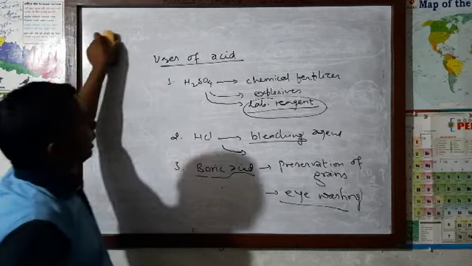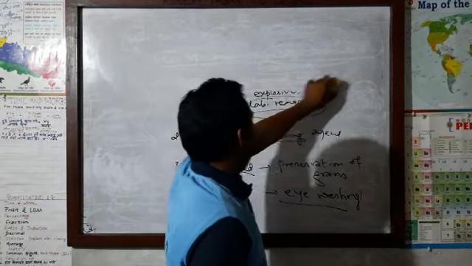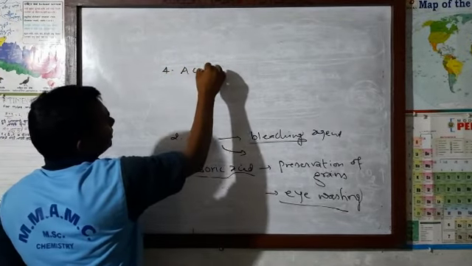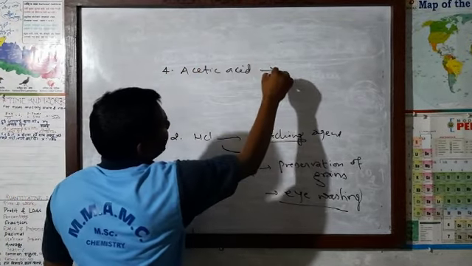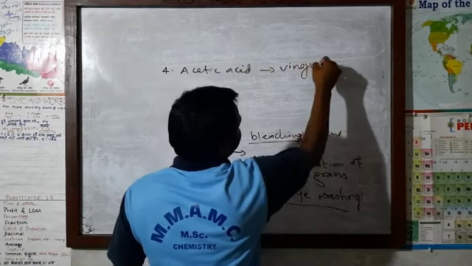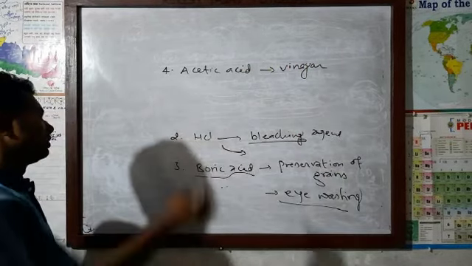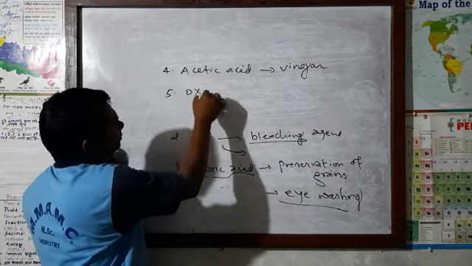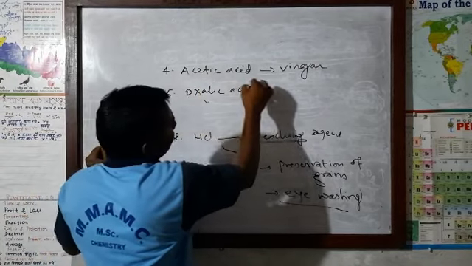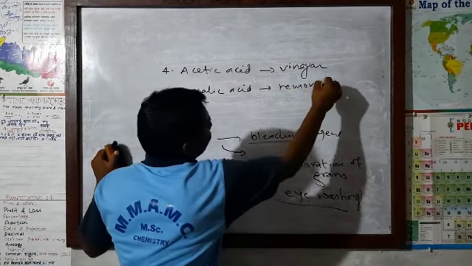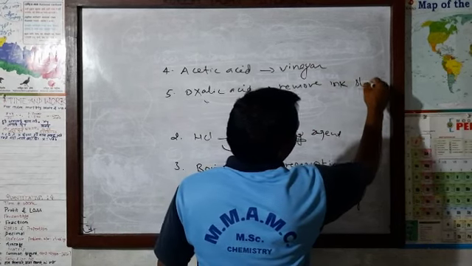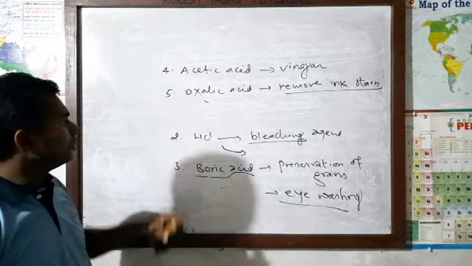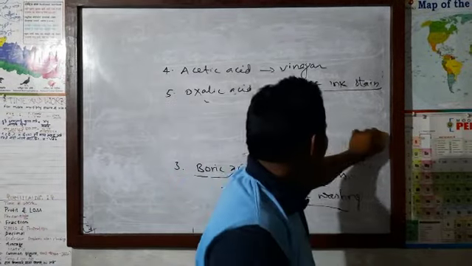There are so many acids and their usage. Fourth number, acetic acid. It is used as vinegar, making the substance taste sour. Fifth number, oxalic acid. It is used to remove ink stain from the clothes.